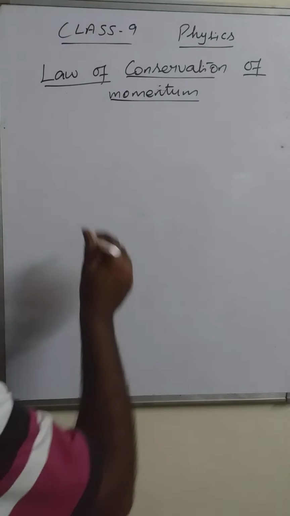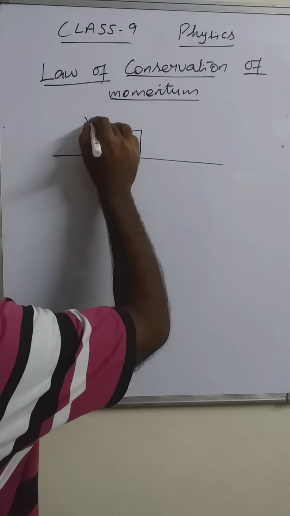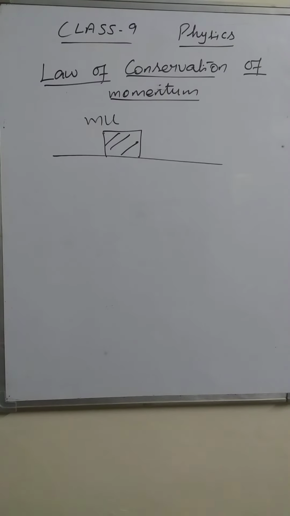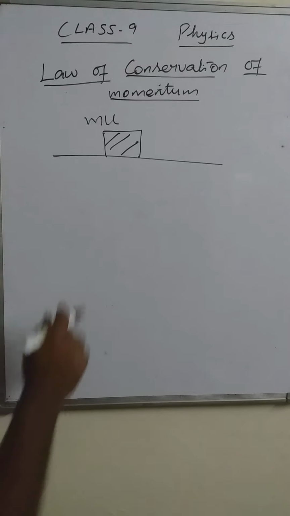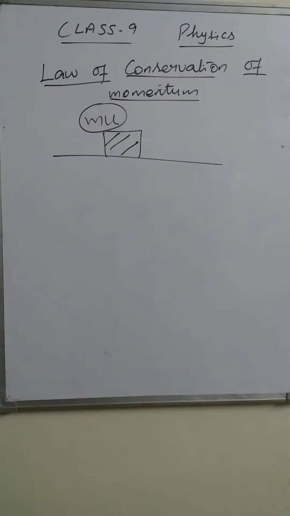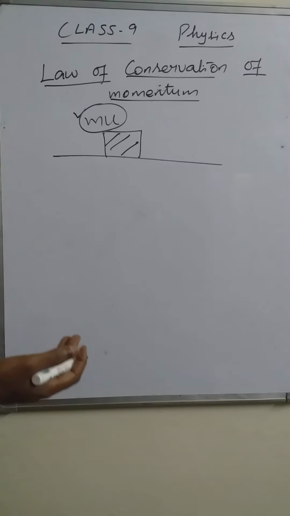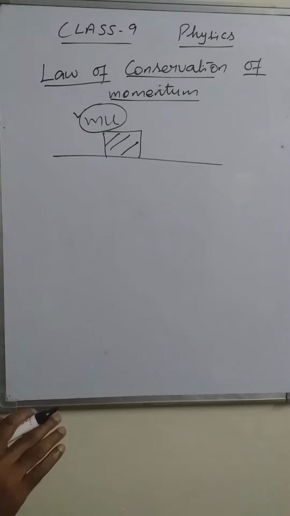Suppose an object is moving. An object of mass m is moving with some velocity. If no external unbalanced force is applied on it, then obviously its momentum remains constant. There will be no change in momentum, and that we call conservation. That means keeping that value constant, neither decreasing nor increasing.